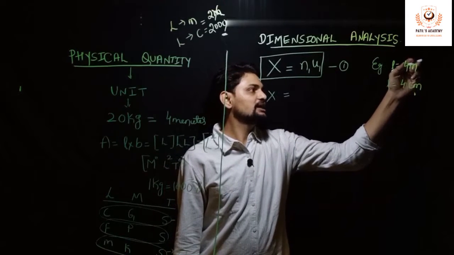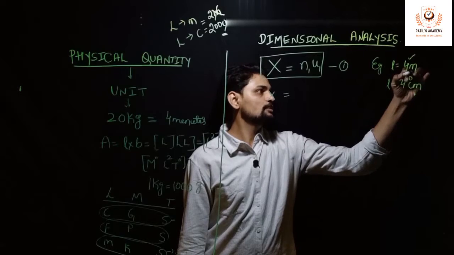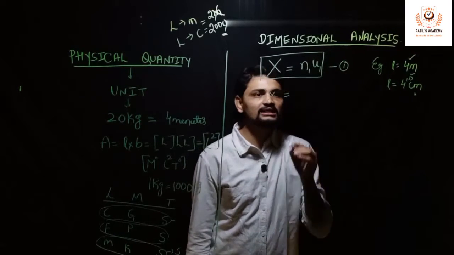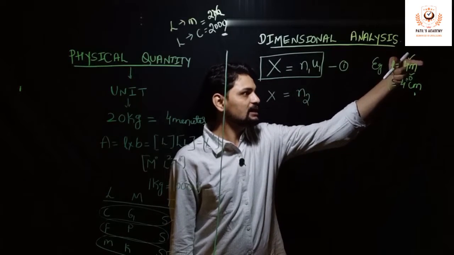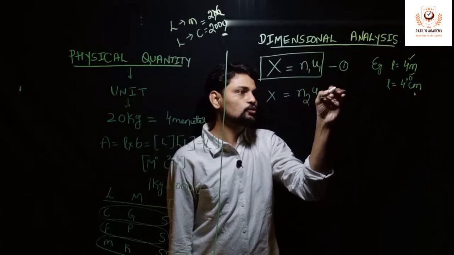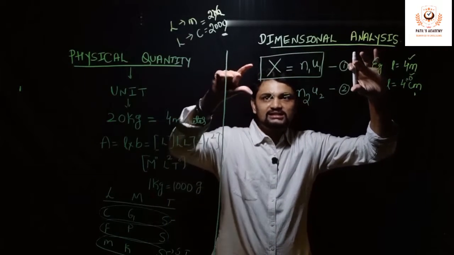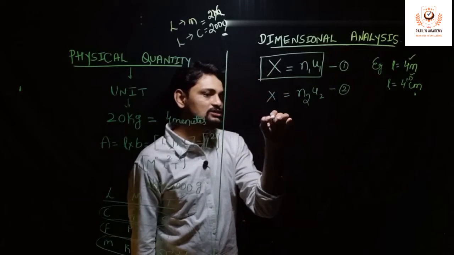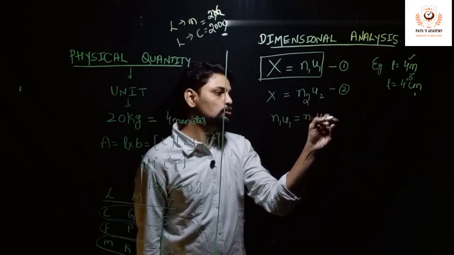For example, 1 meter is 100 centimeters, so this will become 400. So we can see this is a different numerical number and this is a different numerical number. So I will take it as n2, and the unit in the first case is meter, and in the second scenario the unit is centimeter, so I will call it u2. Call this equation 2. Now I will compare equations 1 and 2. The LHS is the same, so I can compare the RHS. So I will get the conclusion that n1 u1 equal to n2 u2.